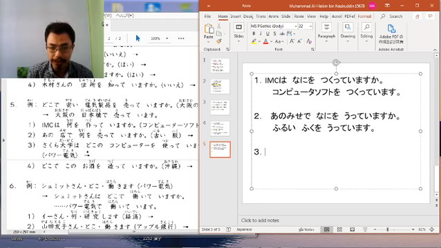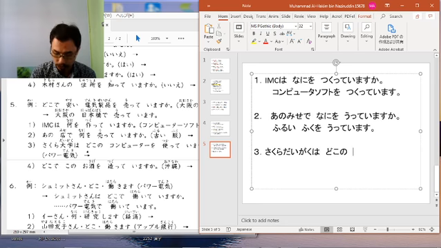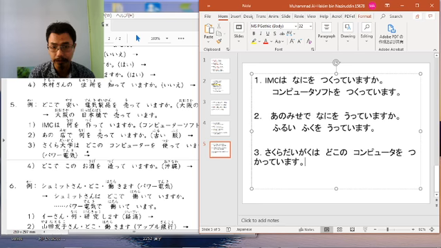Okay, so number 3. Sakura Daigaku wa doko is asking about location. Doko no computer wo tsukatte imasu ka? This is asking about something related to the job. Because when you are using the computer, actually you are doing the job. So it's still related to job or occupation.